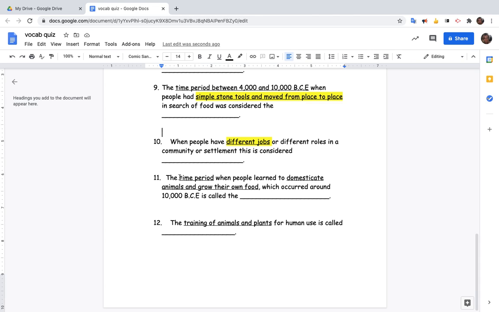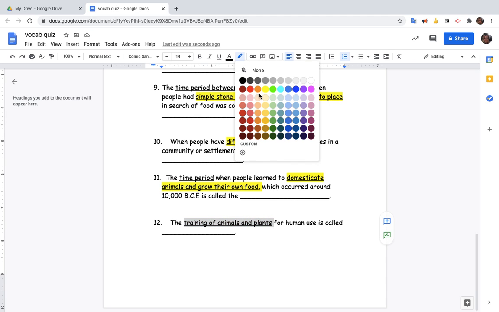All right, question number 11. The time period when people learned to domesticate animals and grow their own food, which occurred around 10,000 BCE, is called what? So when they're domesticating and growing their own food, what do we call this time period? Question number 12. The training of animals and plants for human use is considered what? So when we train plants and animals, what is that considered?